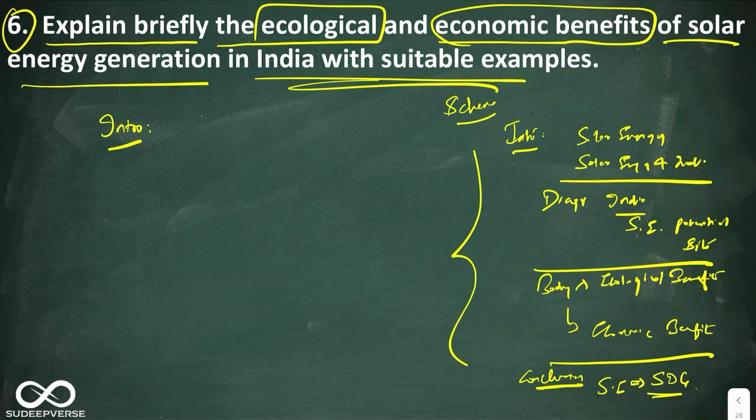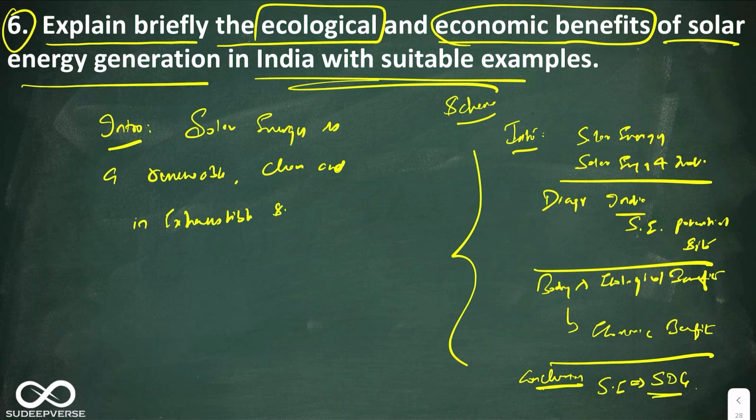That is also okay, but I always believe in trying to define. Look at this: solar energy is a renewable, clean and inexhaustible source of energy derived from the sun.